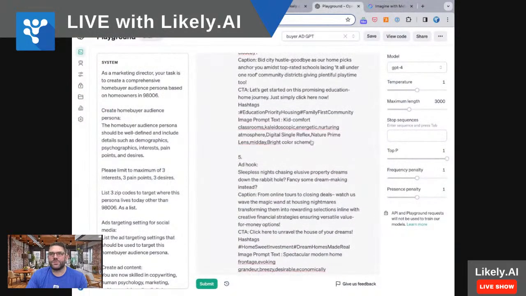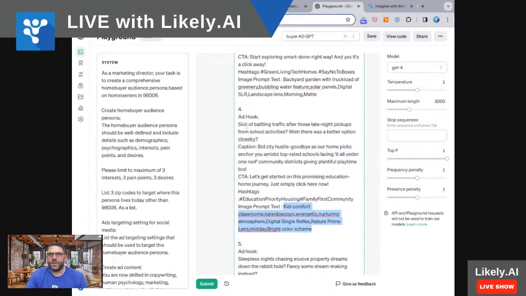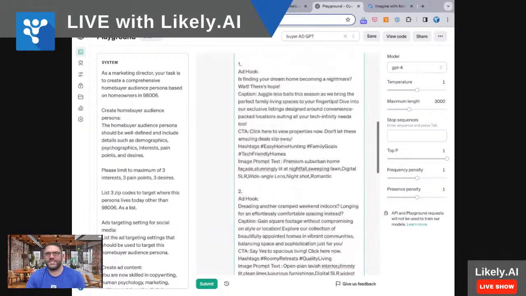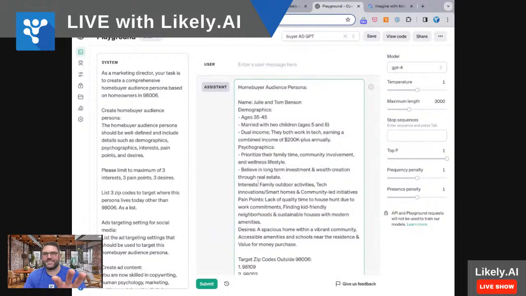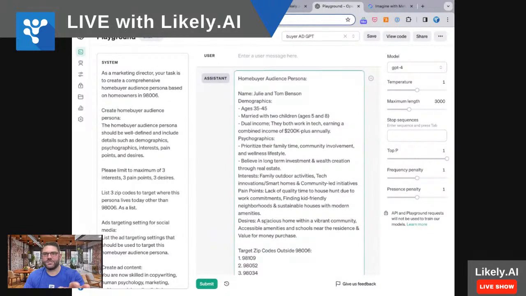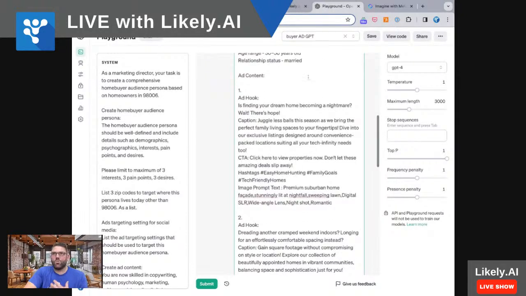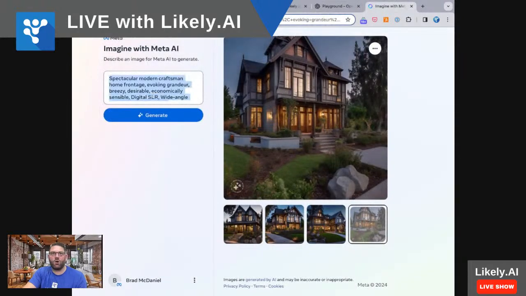That's the whole point. Maybe this one's about kid comfort. Okay, so it's probably something about, yeah, sick of battling traffic after those late night pickups at school activities. Better option close by, right? So what these ads do is they're designed to connect with the pain points, the psychographics of this audience. So there's desires, there's pain points, and there's the psychographics of this person, right? Of this audience. And that's what these images and the text are all supposed to really resonate with. Because man, that's when you get these awesome pieces.